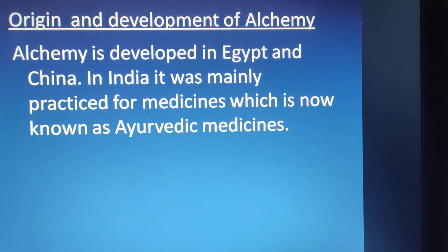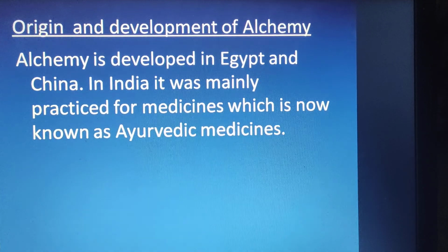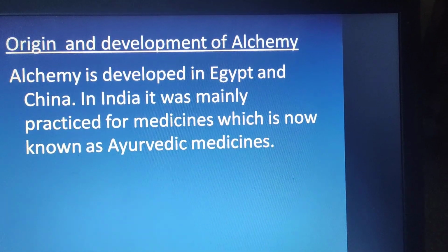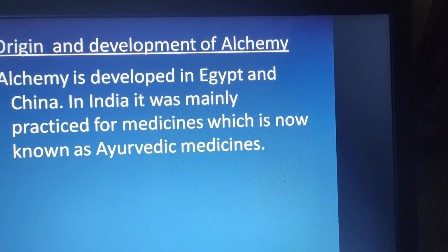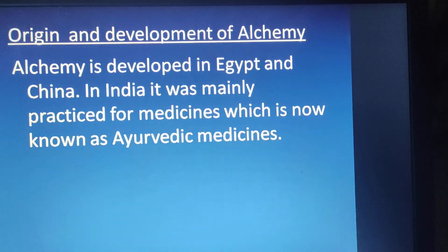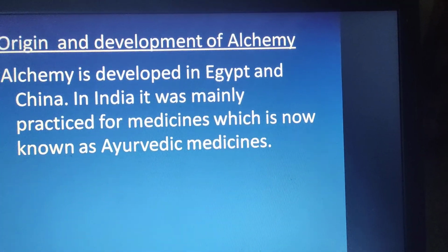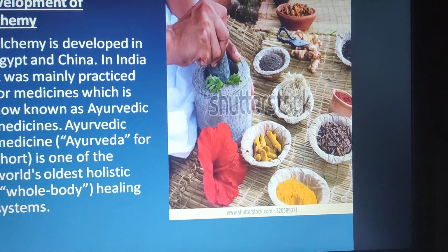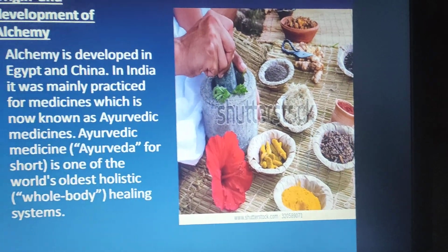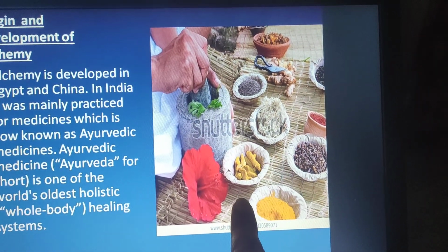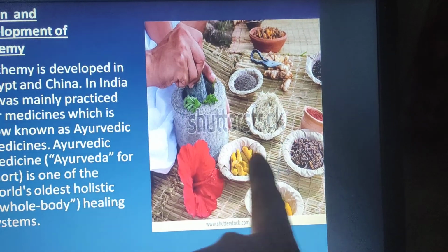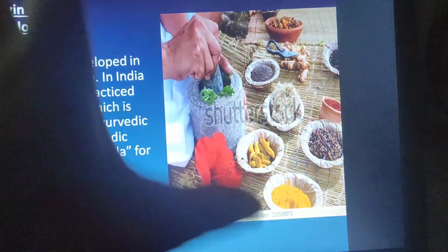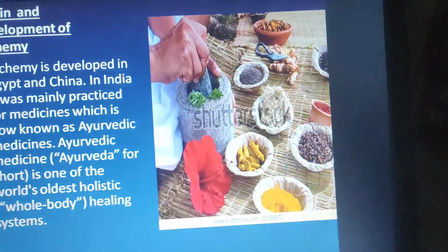So what is the origin and development of alchemy? Alchemy developed in Egypt and China. In India, it was mainly practiced for medicine, which is now known as Ayurvedic medicine. You have heard about it, students? What is Ayurvedic medicine? Ayurvedic medicines are the medicines that we get from nature, like from ginger. I have a photo clip for you, that is turmeric. You see cloves, you are seeing ginger is here, cardamom, black pepper is there. So they combine all these things and form a medicine.